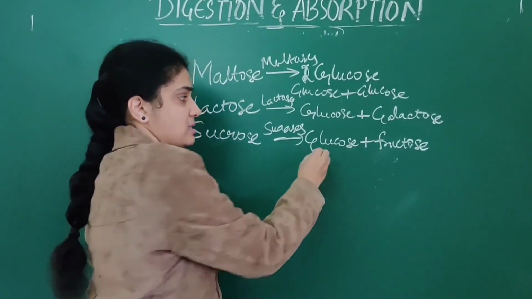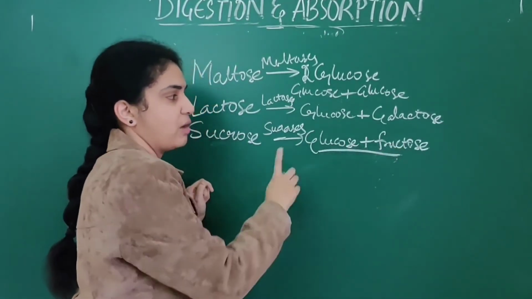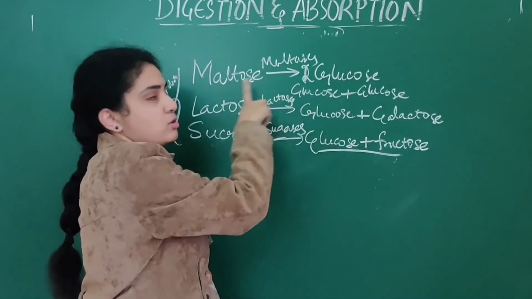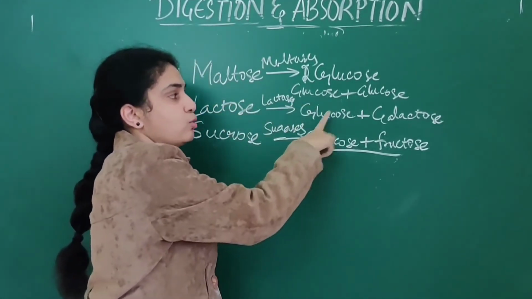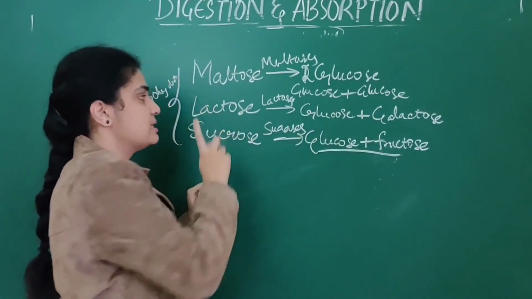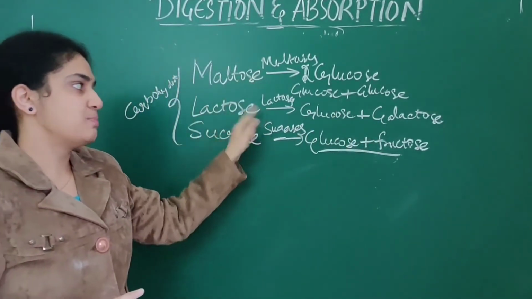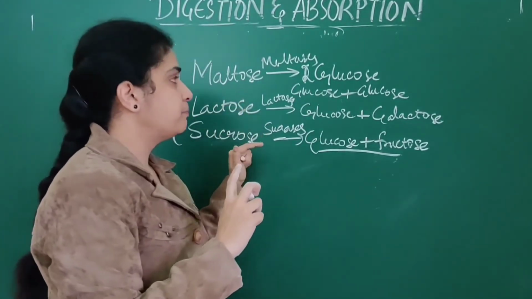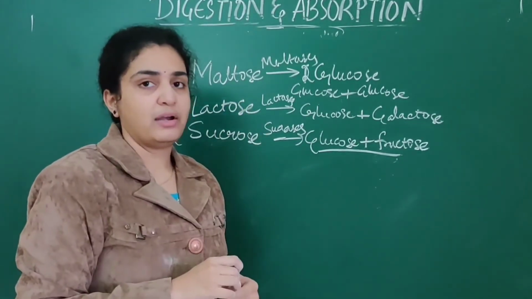But they'll ask you how sucrose is formed. One glucose and one fructose make sucrose. Two glucose make maltose. One glucose and one galactose make lactose. Lactases, maltases as well as sucrases. So this is about the digestion of carbohydrates.